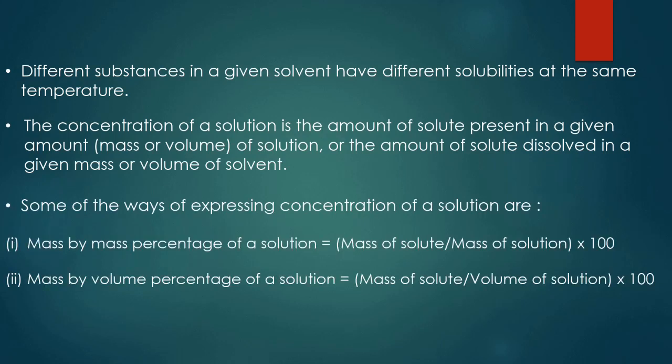The first one is mass by mass percentage of a solution. So I have already said it's a given amount of solute present in given amount of solution. So mass by mass means mass of solute by mass of solution into 100, as it's mass by mass percentage of a solution. And mass by volume percentage of solution means mass of solute by volume of solution into 100. The 100 because it's a percentage.